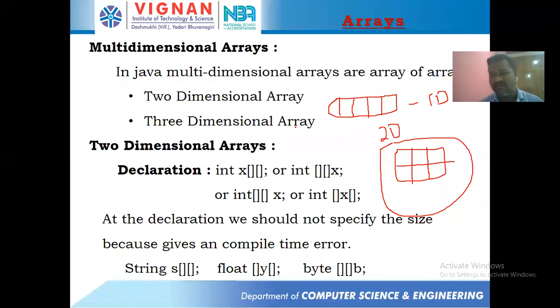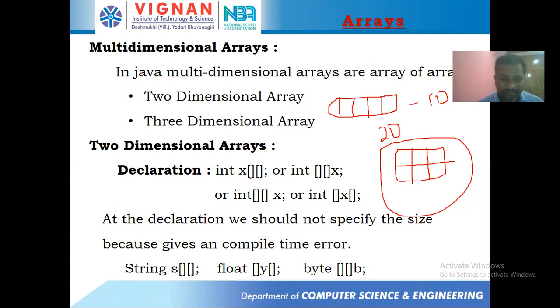Or else, if you are feeling some difficulty remembering this terminology, you can go with this: an array with two subscripts can be called two-dimensional, in which the first subscript represents the number of rows and the second subscript represents the number of columns. Like that, also you can remember. But I suggest you say that a two-dimensional array is nothing but a collection of one-dimensional arrays, in which the first size represents the number of one-dimensional arrays, and the second size represents the number of elements in each one-dimensional array.